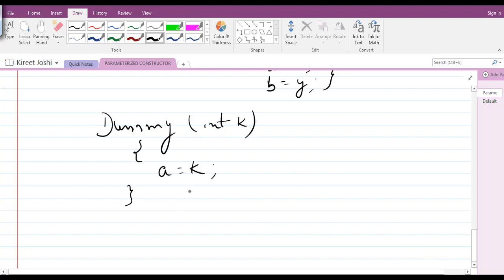Let us suppose the class is complete, and I write main here. So this is the part of the main.